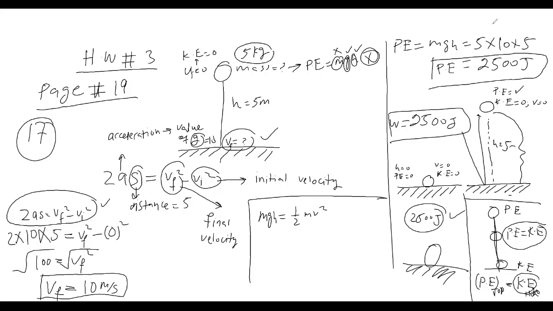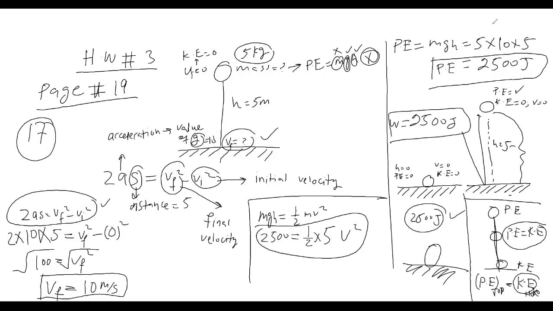So mgh, which we just found, 2500, is equal to half, and mass is already given. We supposed it is 5 kilogram. But in this case you can also do another trick. If mass is, for example, 5, you can solve it in this way, and then you can find out velocity if mass is given.